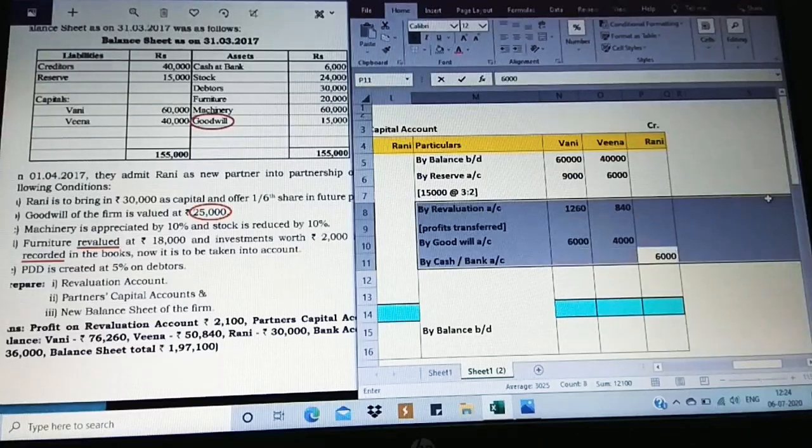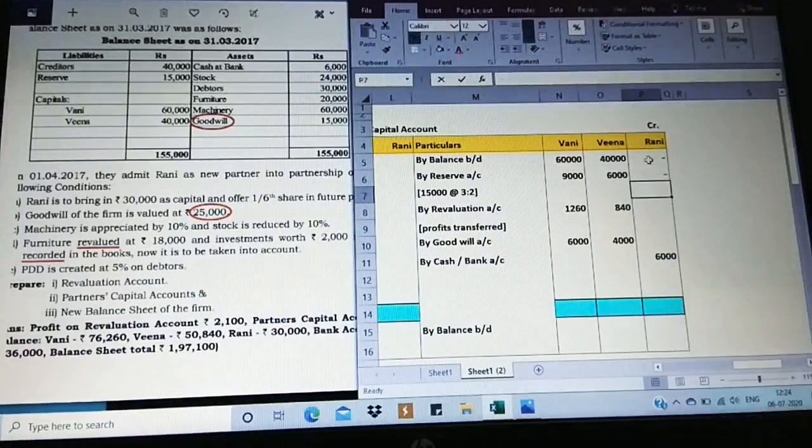See, as it is cash at bank, I'm taking both simultaneously here.